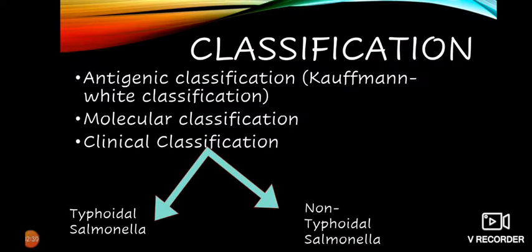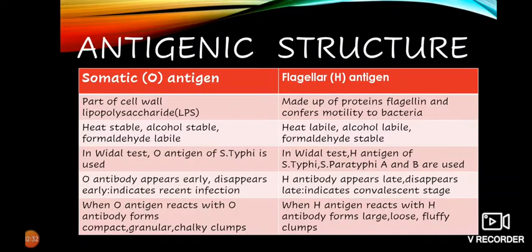Now let's see about the antigenic structures. First, we will see the differentiation between the O, that is somatic antigen, and H, that is flagellar antigen. The somatic antigen is a part of cell wall lipopolysaccharide, whereas flagellar antigen is made up of flagellin protein.